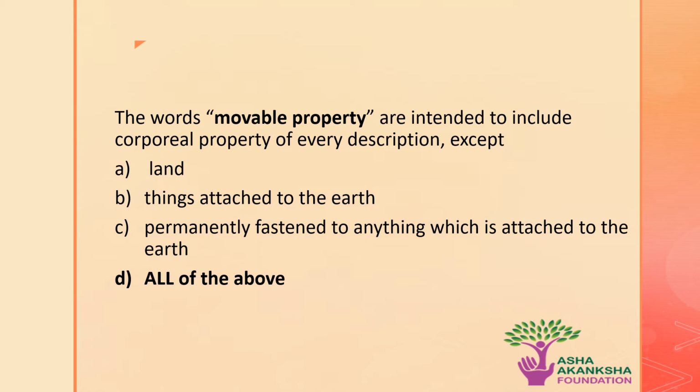Next question. The words movable property are intended to include corporeal property of every description except. Here corporeal property means physical property. Incorporeal property includes your intellectual property like copyrights, trademarks. So except, now we have options. A, land. B, things attached to the earth. C, things permanently fastened to anything which is attached to the earth. D, all of the above. The correct answer is all of the above. Comment below in which section the definition of movable property is given, so that we can see how many of you could answer this.